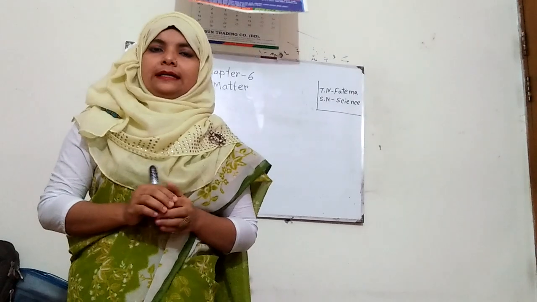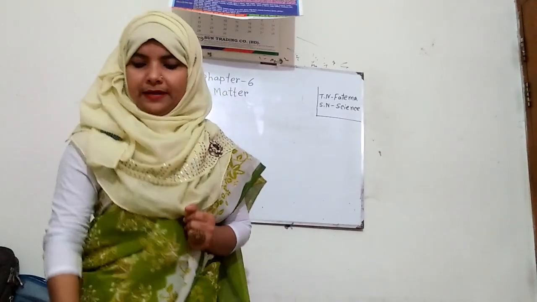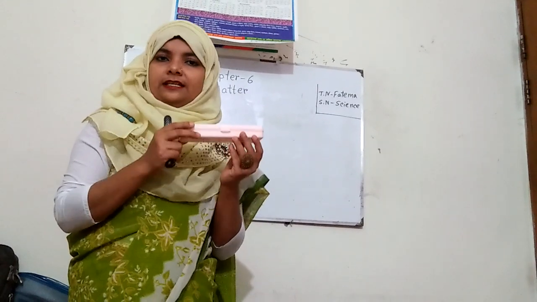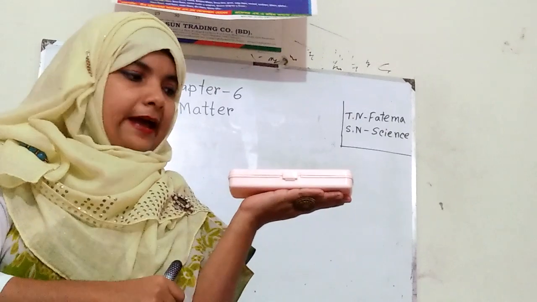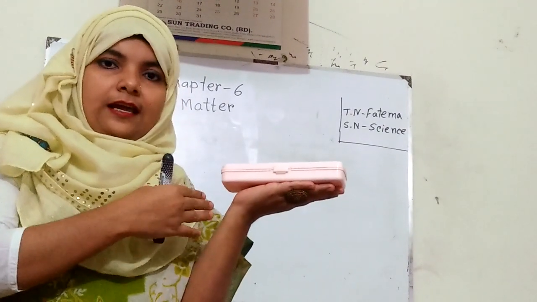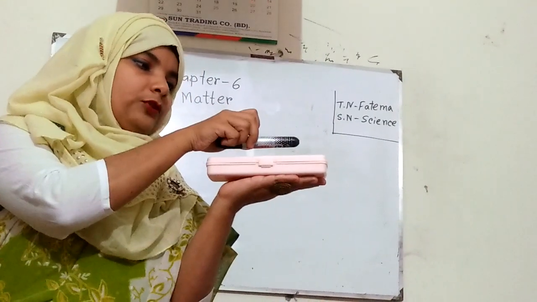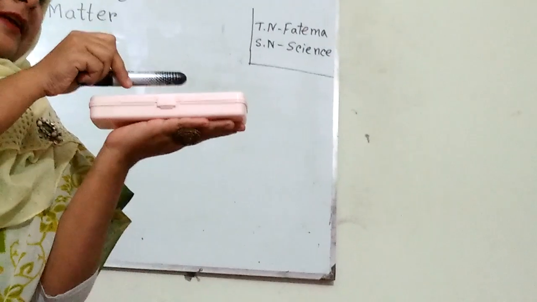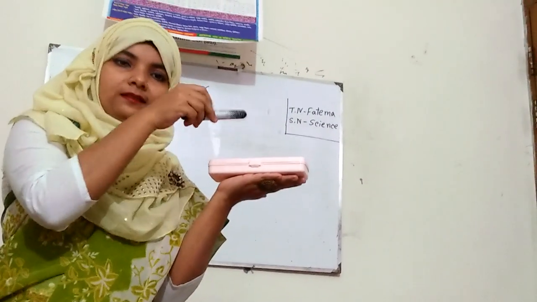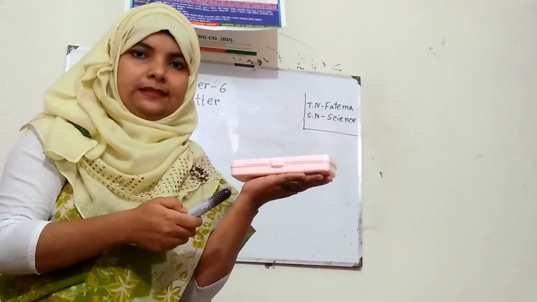So, some matter has shape also and it takes up space, like if this is a matter, it takes up this space and in this space another matter cannot take that space. Like if I want to keep the marker on this space, it cannot take the box's space. I have to take it another place, isn't it?